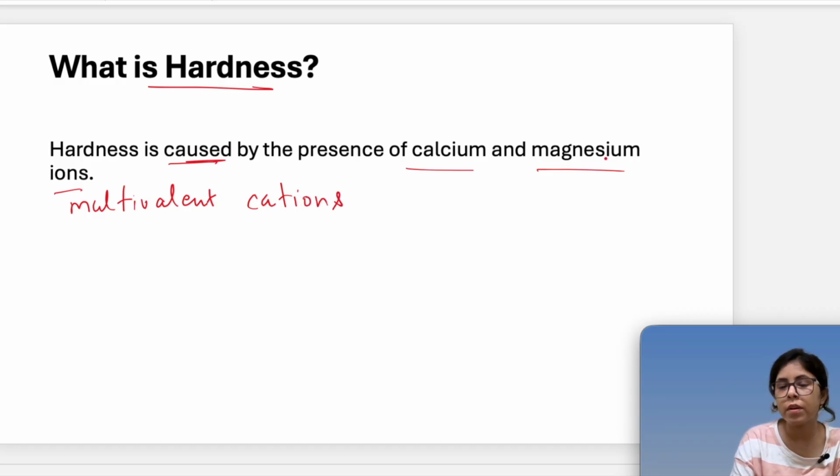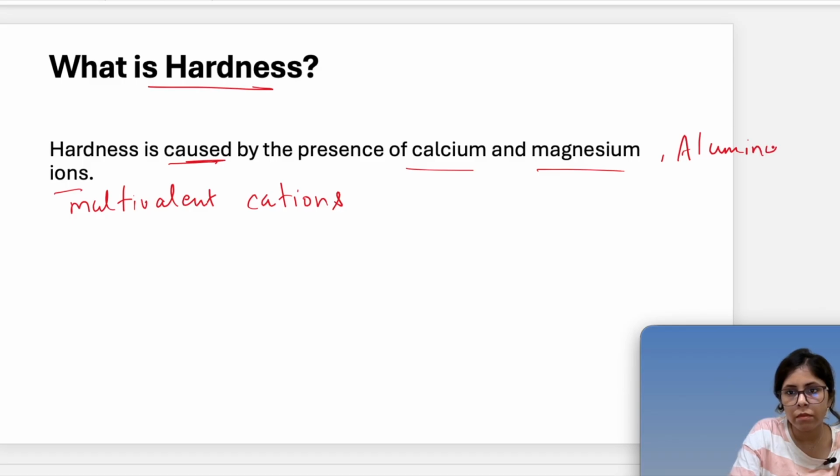Mostly it is calcium and magnesium, but other multivalent ions, for example aluminum, will also create hardness because it's a multivalent cation, right?